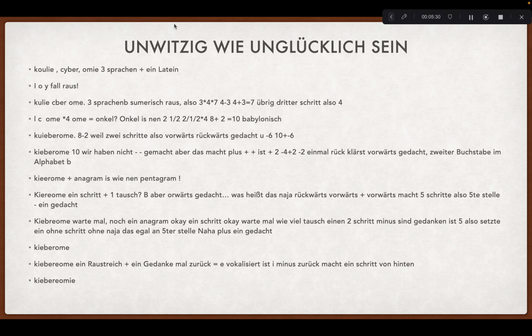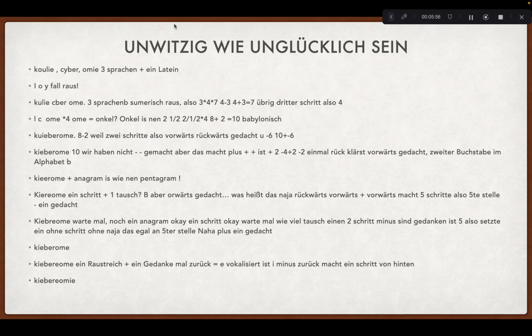Okay, we just make another anagram. So 1 step, okay, wait, 1 step and 1 switch. So we have 2 steps, minus 1 thought, so 5. So 1 step without, well, it's just the fifth step in the word, plus 1 thought.